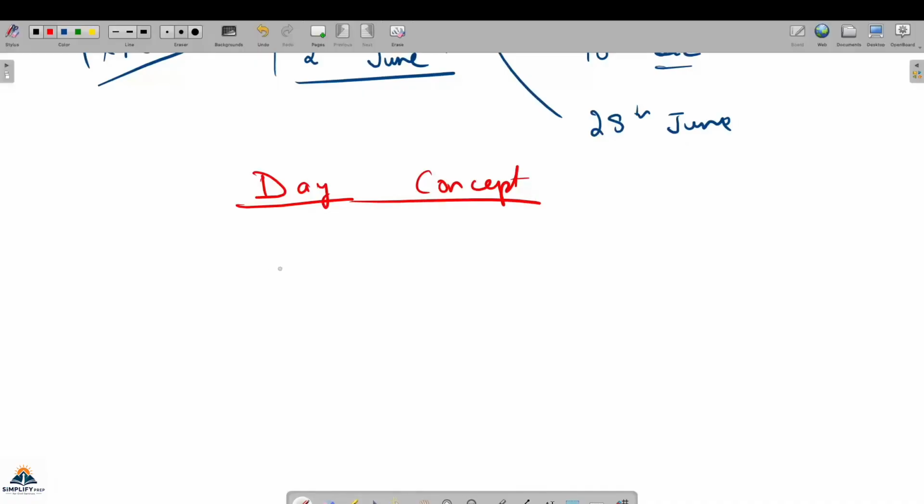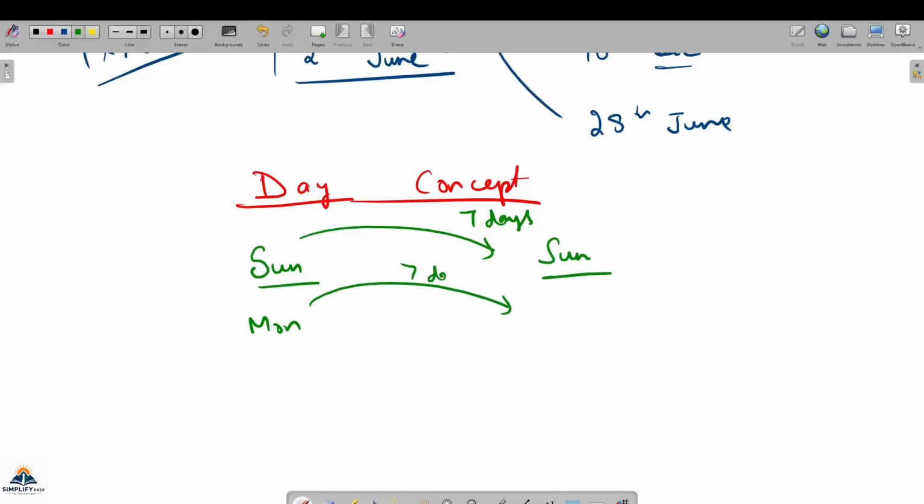The day concept is simple, that if today is Sunday, then after 7 days there will be Sunday again. Fine. If today is Monday, after 7 days Monday will come again. Why is that?